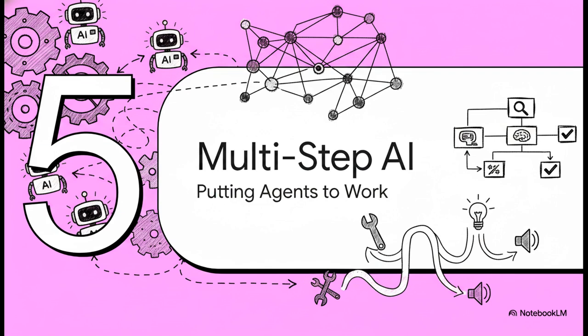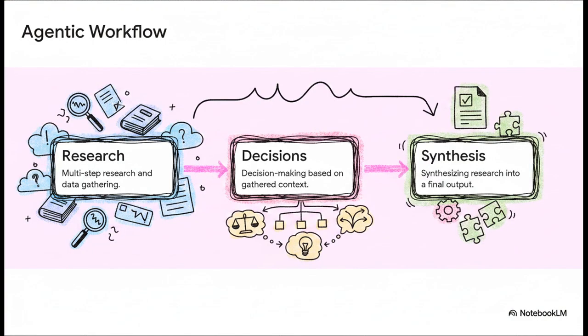Finally, section 5, multi-step AI decision-making, putting agents to work. Let's shift our focus to the actual mechanics of how this happens. So the crucial point is exactly how these AI agents operate to complete complex tasks for us. It all happens in a workflow. Step 1 is multi-step research. The AI agent can break a problem down and fetch different pieces of information sequentially.